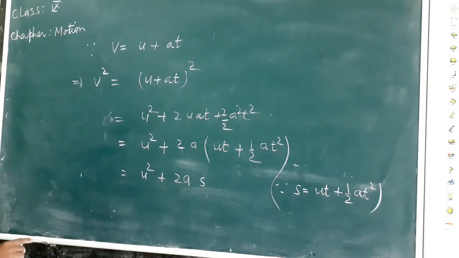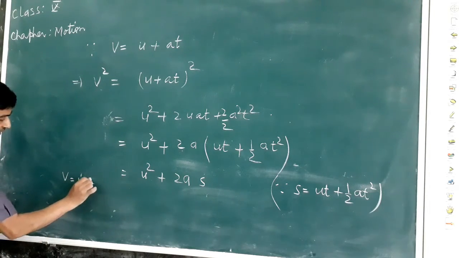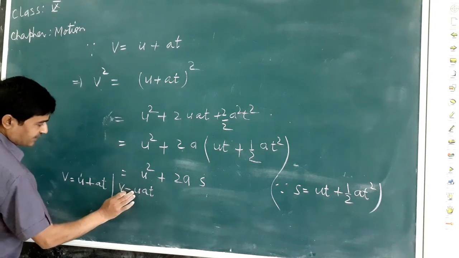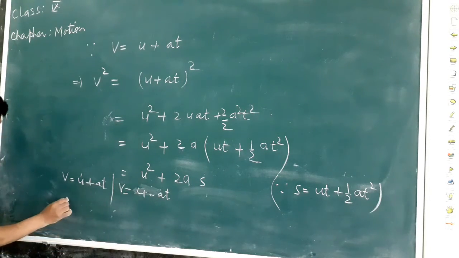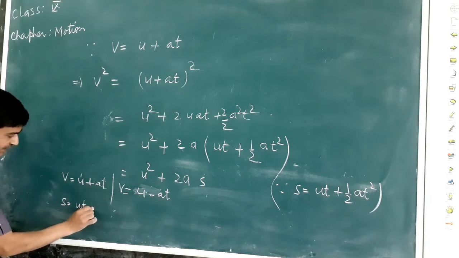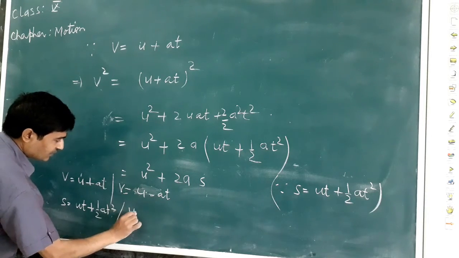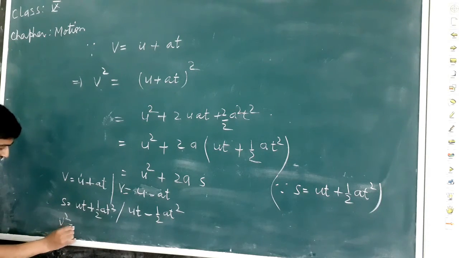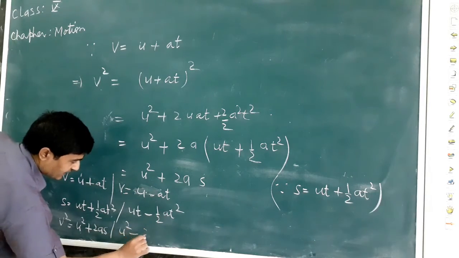These three equations of motion may also be applied for negative acceleration: v equals u plus at or v equals u minus at; s equals ut plus half at square or ut minus half at square; and v square equals u square plus 2as or u square minus 2as.